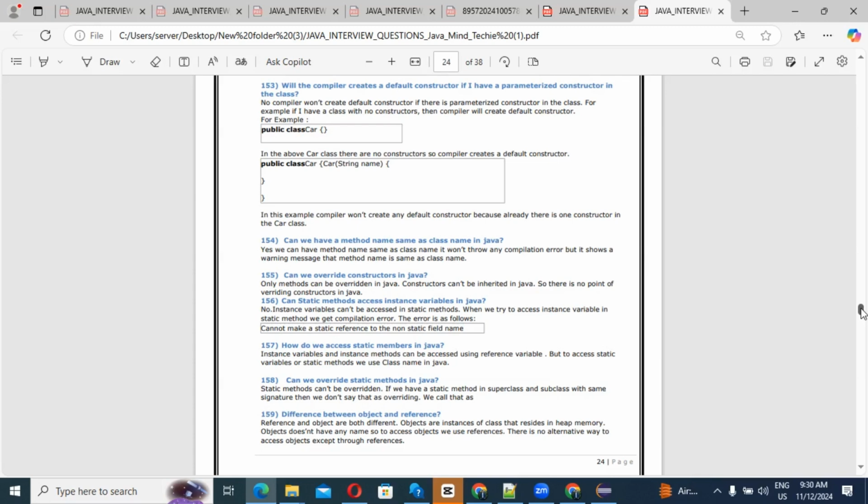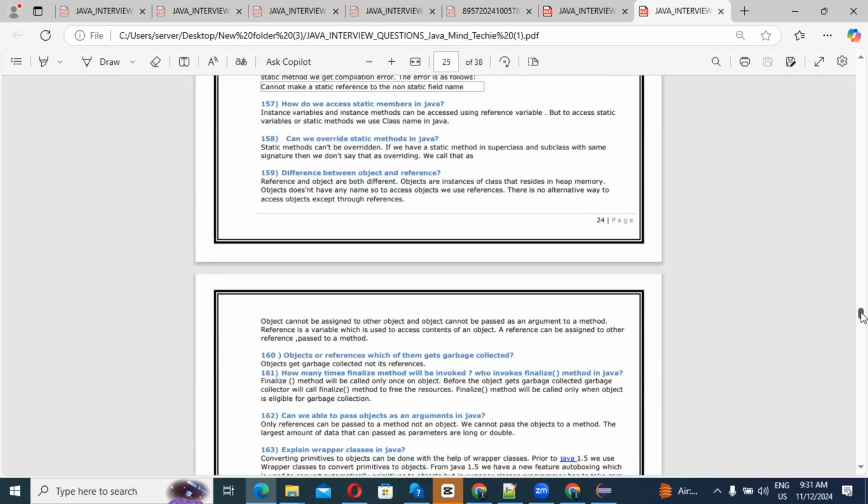Now, the difference between an object and a reference. Reference and object are both different, but most candidates get confused and think they are the same. Objects are instances of a class that reside in heap memory. An object doesn't have any name, so to access objects we use references. There is no alternative way to access an object except through a reference.